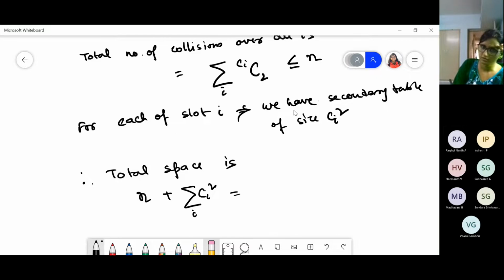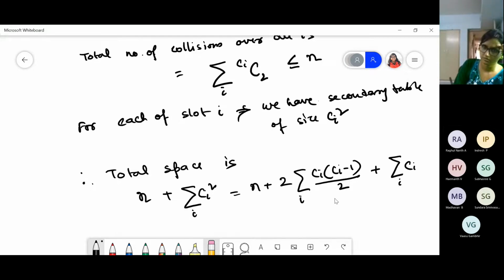So this is n plus the sum of ci square, which we can write as ci into ci minus 1 by 2, times 2, that is ci square minus ci, so plus ci I have to add.